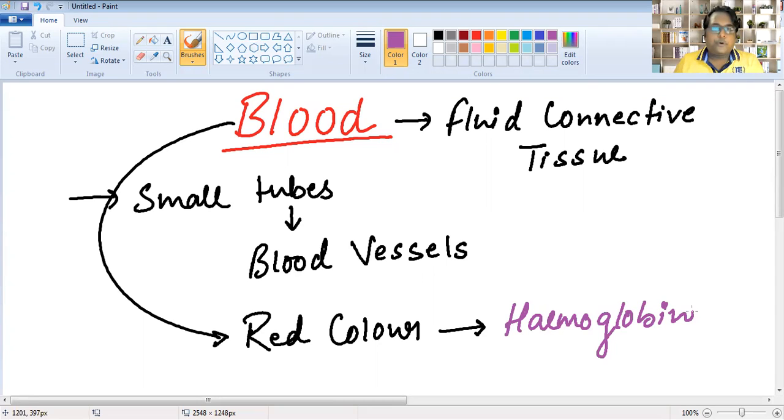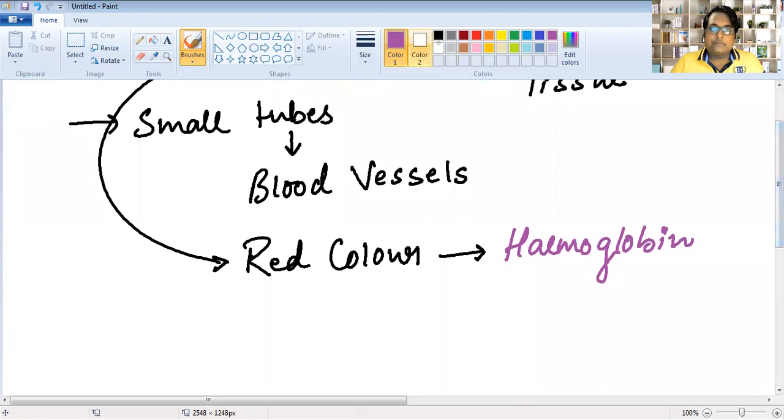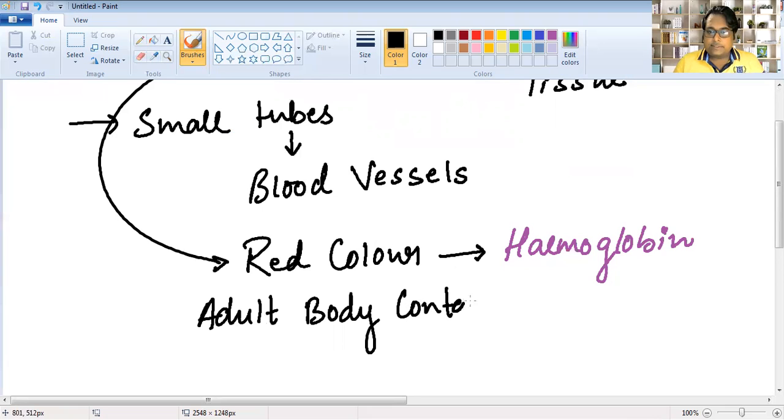So the last point about blood: for example, if there is an adult body, an adult body contains near about 5 to 5.5 liters of blood.